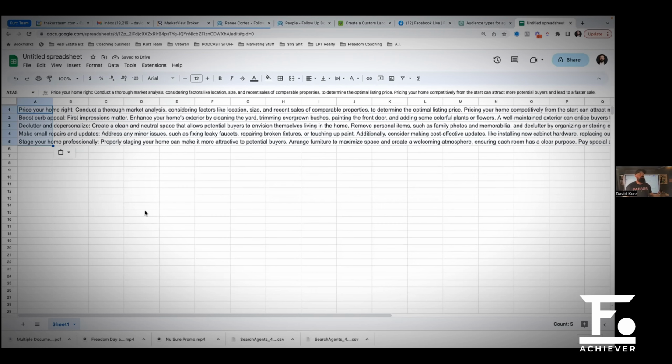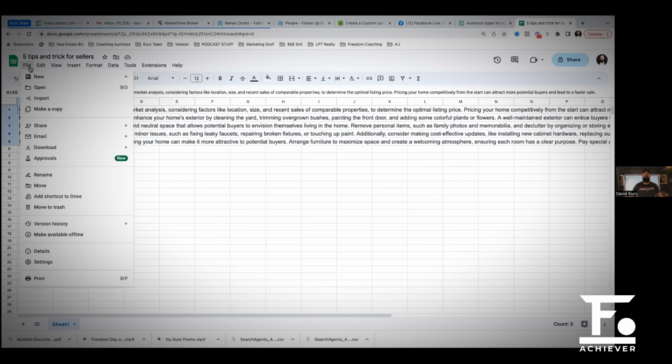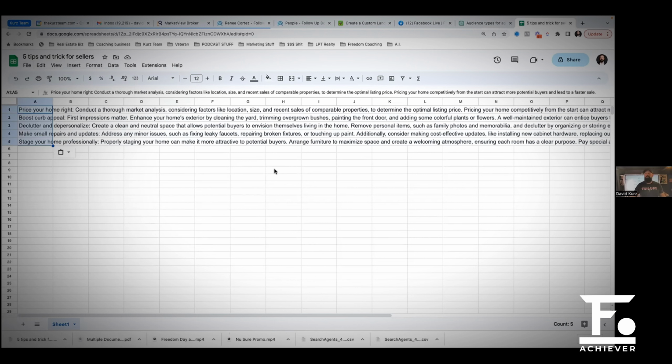So now I've got 5 tips and tricks, right? I'm going to name this 5 tips and tricks for sellers. Cool. Then I'm going to export this, download it as a CSV. Okay. So I'm going to download it as a CSV. Now it's in my downloads.